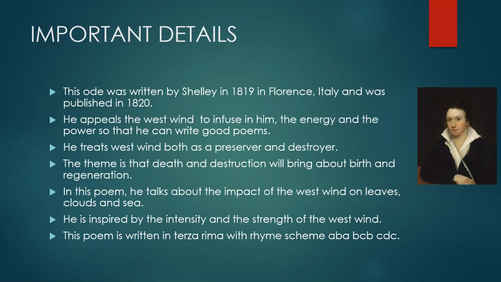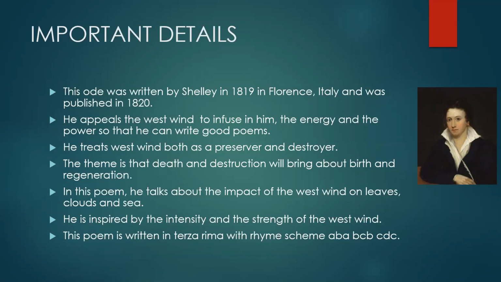The next point is he treats west wind both as a preserver and a destroyer. So he's talking about the dual role performed by the west wind: preserver of new seeds and destroyer of old and decayed leaves. The theme is very clear that the death and destruction will be followed by birth and regeneration. Obviously Shelley was an idealist, so he was of the view that the bad phase would be followed by a new phase and a good phase. Okay, so he was always hopeful.